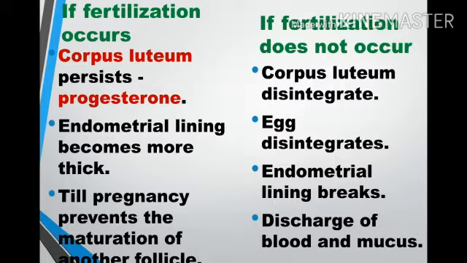Endometrial lining means the uterus wall becomes thicker, and it will also prevent the maturation of another follicle, because if another follicle matures, an egg will form. If fertilization does not occur, the corpus luteum will disintegrate, the egg will disintegrate and the endometrial lining will break, leading to the discharge of blood and mucus.